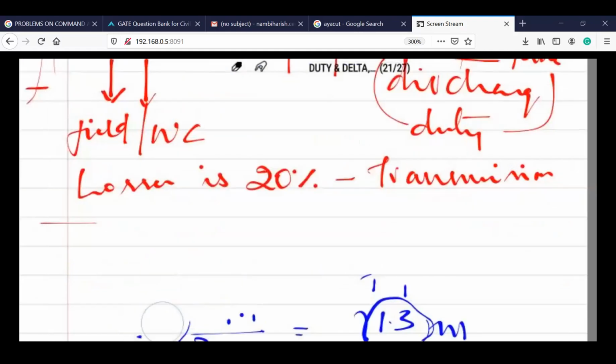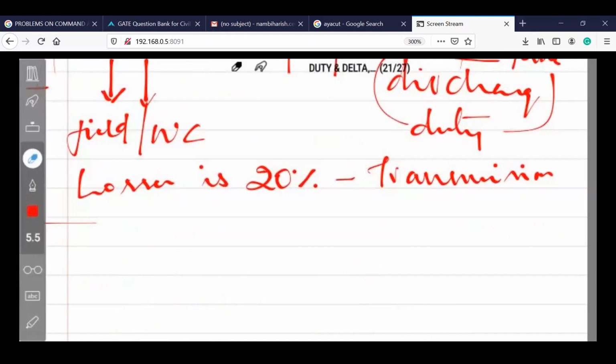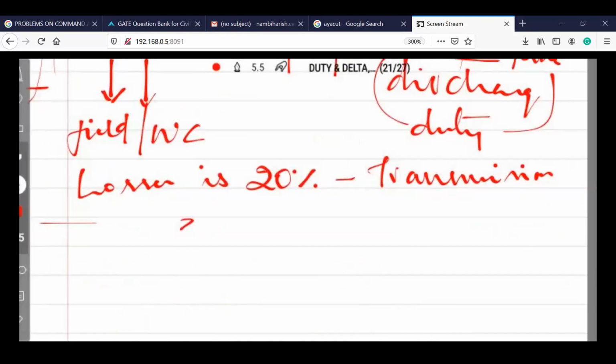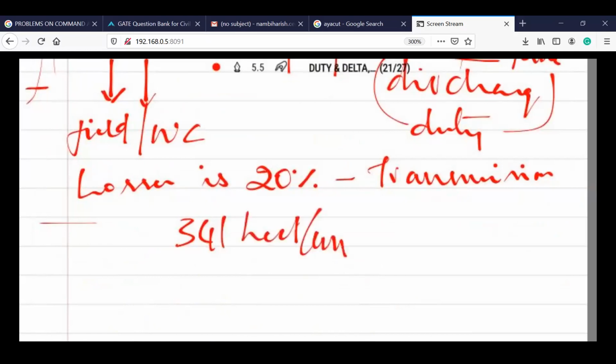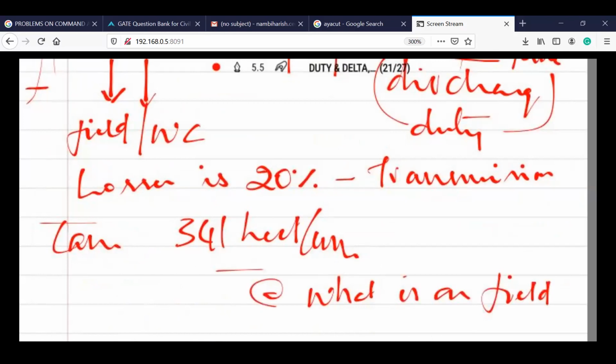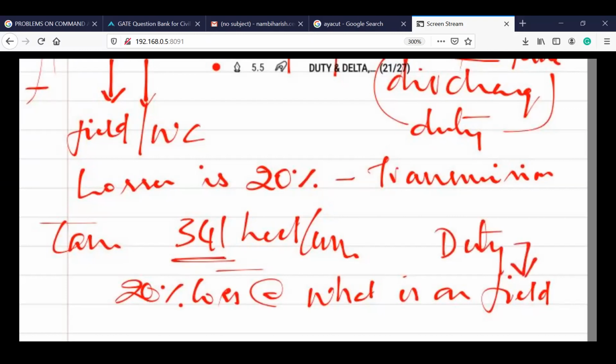So the loss is 20% and the canal is giving 341 hectare per cubic from the canal. Now what is available on the field at 20% loss? There is a 20% loss. Now what is the value of duty on the field? Duty of the irrigation scheme on the field.